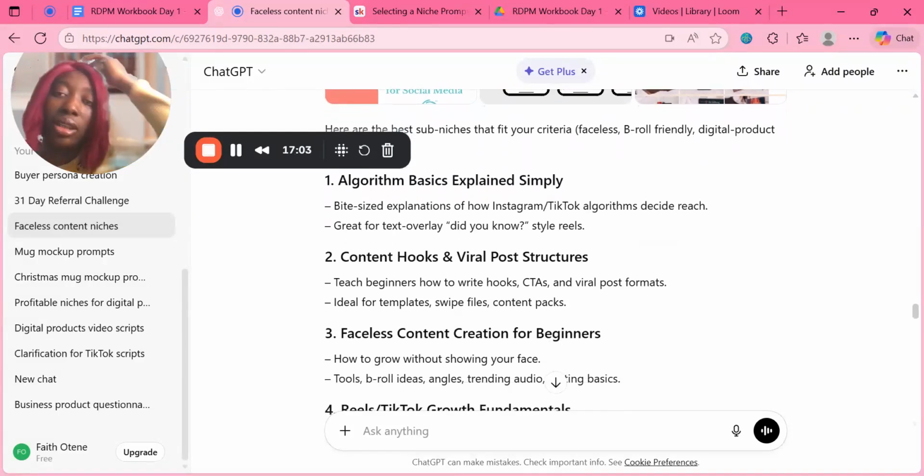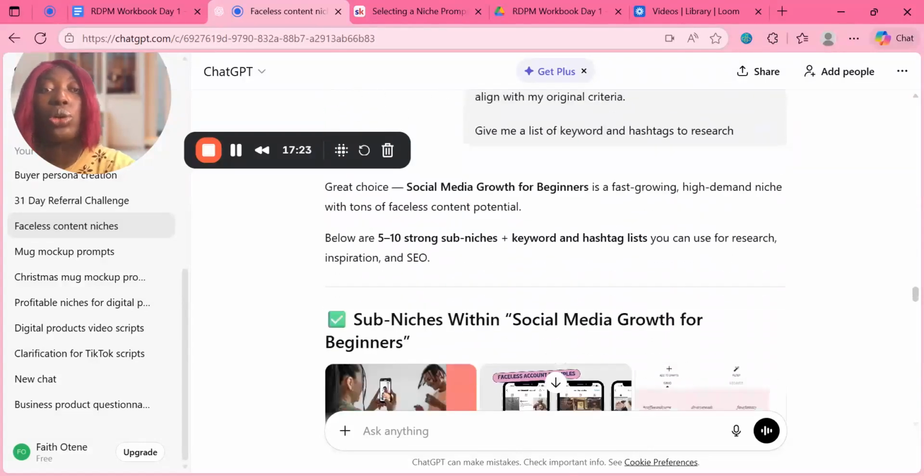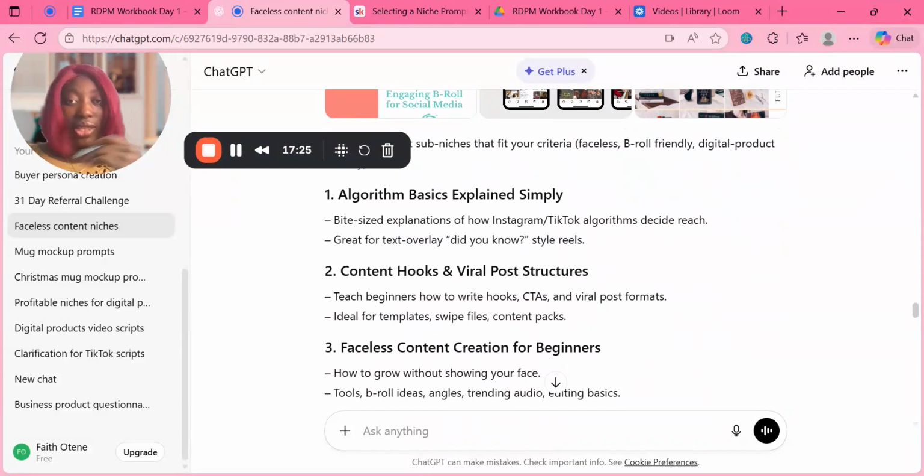So here it is giving us the algorithm basics, explaining simply the TikTok algorithm, and it's giving us all this as well. Also, because we've chosen the niche that we're going for, the niche we chose here is social media growth for beginners. That's the one we chose. And this one is based on growing on social media. This one is algorithm basics. So you can do an explanation of how the Instagram and TikTok algorithms decide to reach an audience. And it's also great for text overlays.